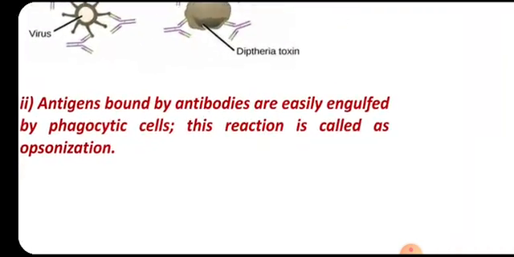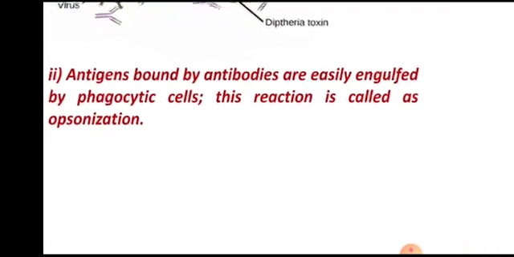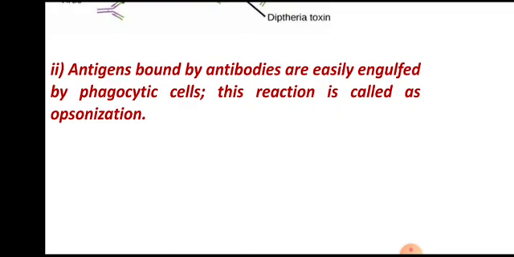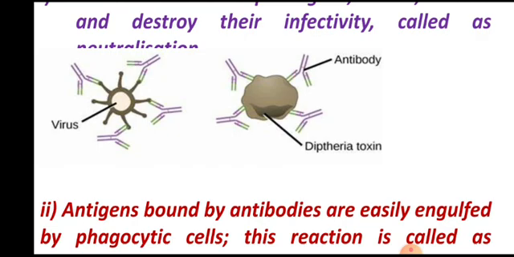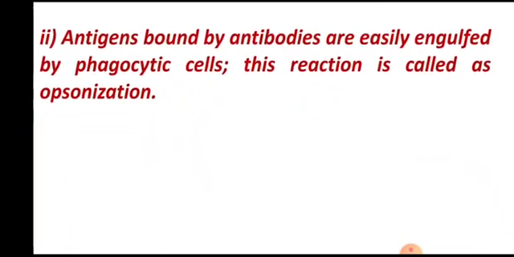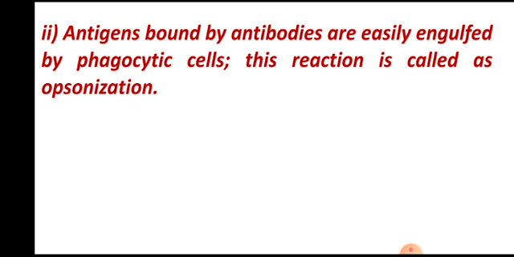Second one is that antigens bound by antibodies are easily engulfed by phagocytic cells. So when an antigen binds to antibodies, the complex is called an antigen antibody complex. After neutralization, such antigen antibody complexes can be easily engulfed by phagocytic cells, which further leads to their destruction, as we have seen in the case of phagocytosis. This process is called opsonization.